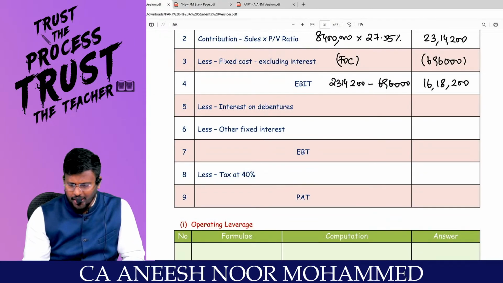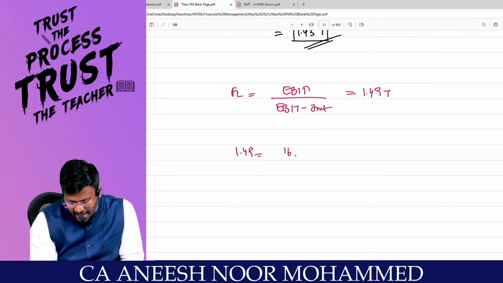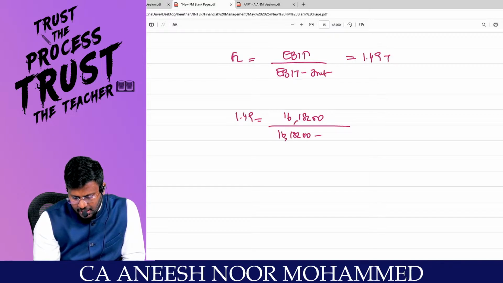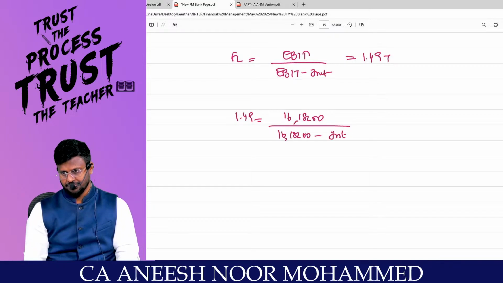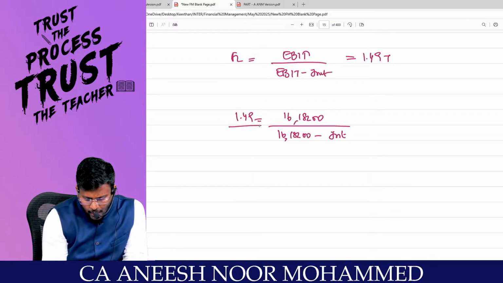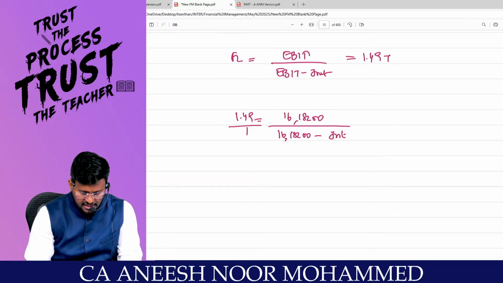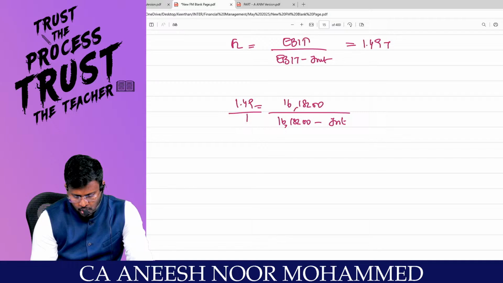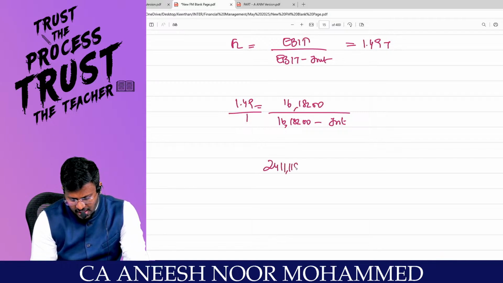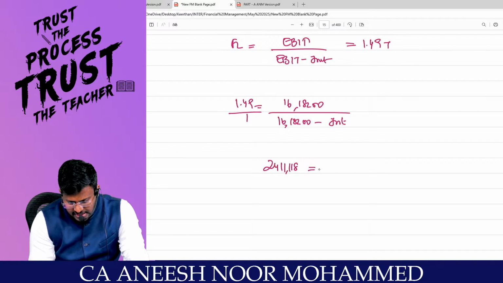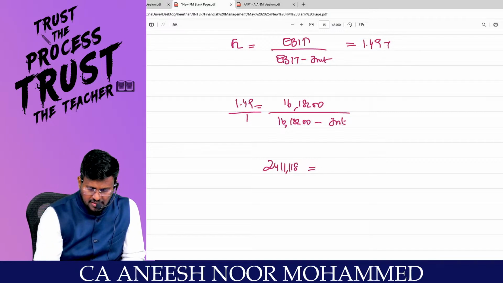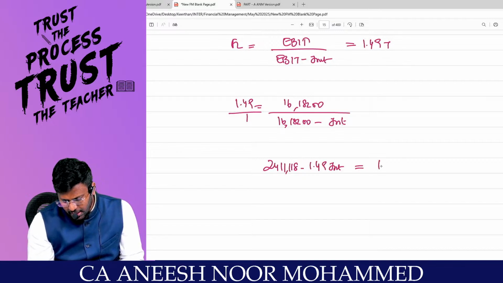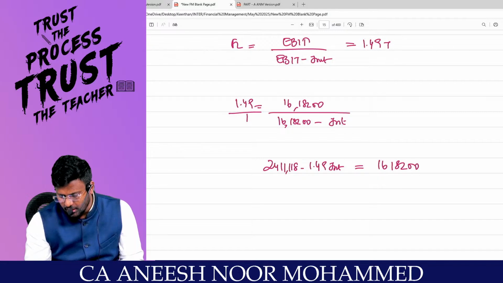Is EBIT available? Yes, sir. 16 lakh 18,200 divided by again 16 lakh 18,200 minus interest. Are you all really with me? Now I am cross multiplying. Take the calculator. 16 lakh 18,200 into 1.49 comes to 24 lakh 11,118. Right, sir? Is equal to minus 1.49 interest. Right, sir? Minus 1.49 interest is equal to 16 lakh 18,200.